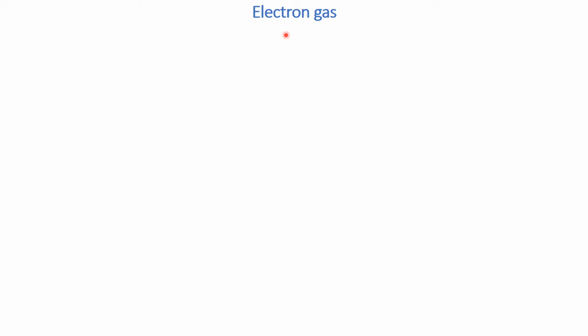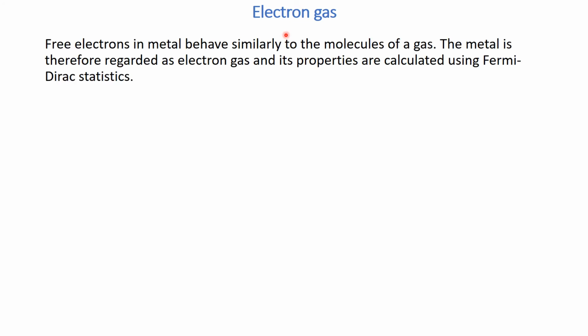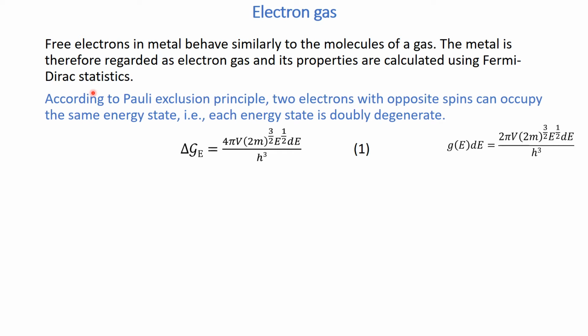Electron gas is a statistical term used for metal because the free electrons in a metal behave similarly to the molecules of a gas. So that is why a metal is regarded as electron gas, and its properties are calculated using Fermi-Dirac statistics. You know that Fermi-Dirac statistics is applicable to the family of fermions, and fermions are those particles which have spin equal to 1/2, 3/2, 5/2, and so on. And electrons fall under this category of fermions. So that is why the properties of metal are calculated using Fermi-Dirac statistics.